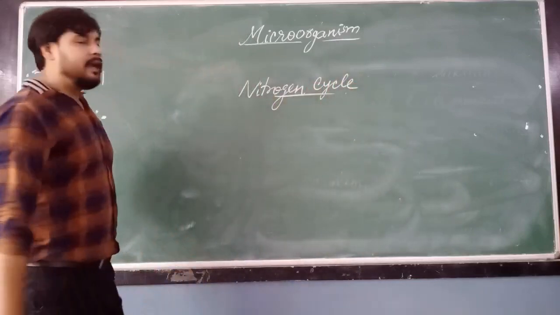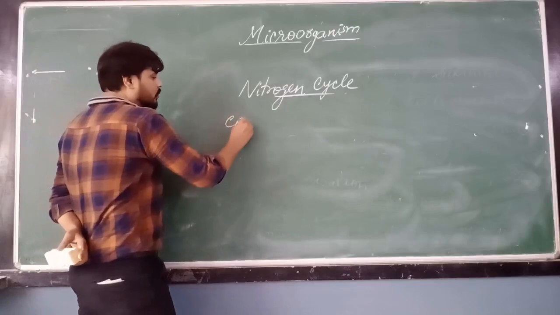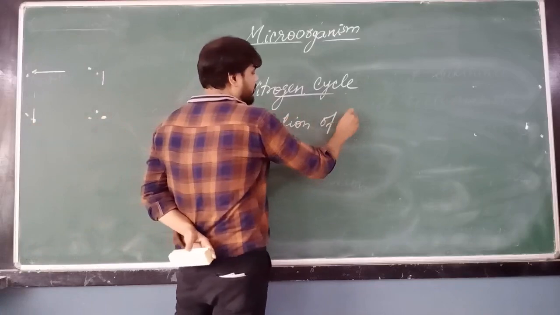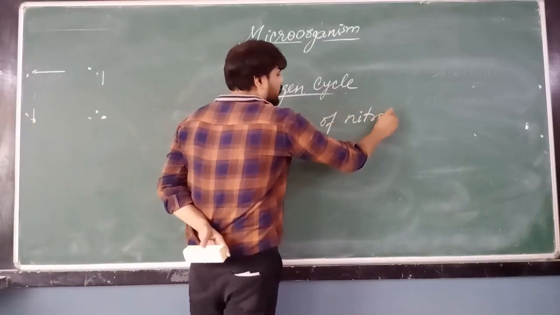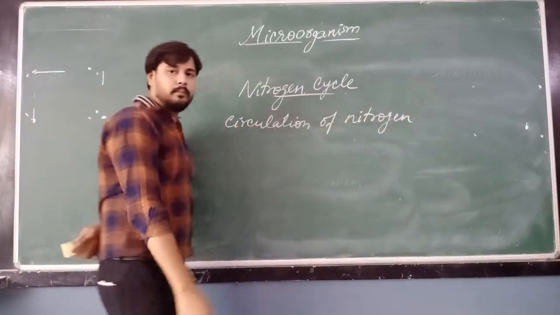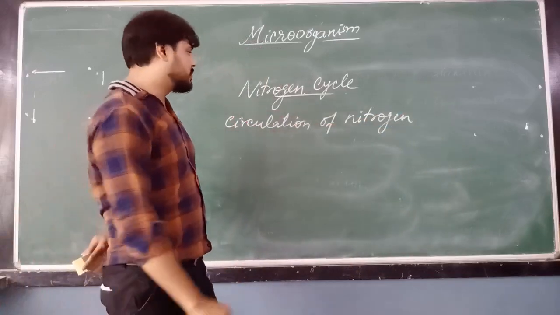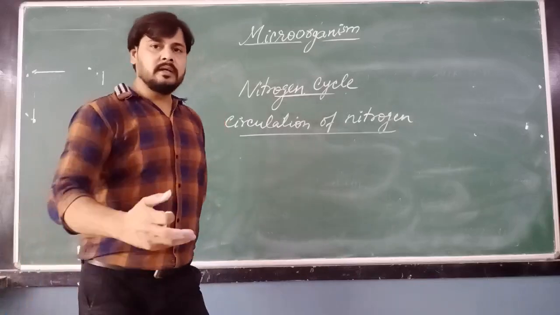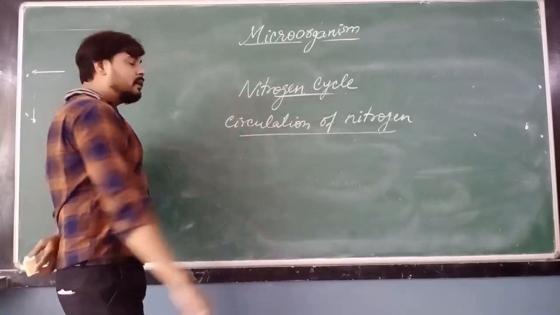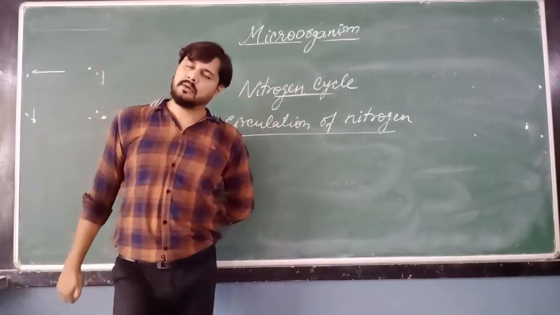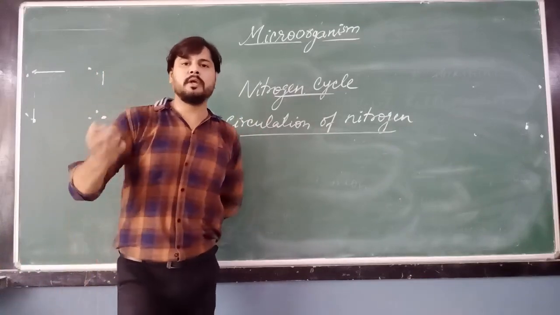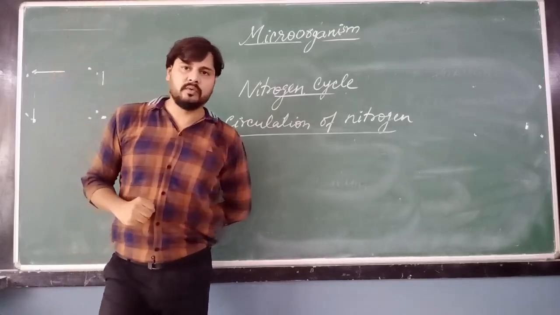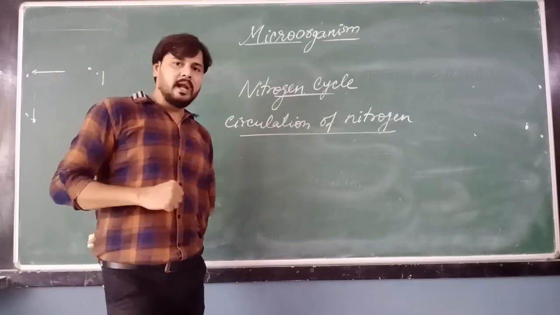Simply, what is nitrogen cycle? Circulation of nitrogen. Circulation of nitrogen from atmosphere to the terrestrial and marine ecosystem. So circulation of nitrogen from the atmosphere to the marine and terrestrial ecosystem is very essential for the plants. Okay, this is very essential for the plant, for amino acids, for protein making. But plants cannot take nitrogen directly from the atmosphere. They are not able to take the nitrogen directly from the atmosphere.